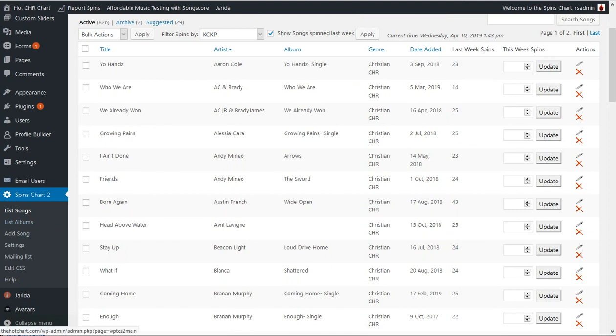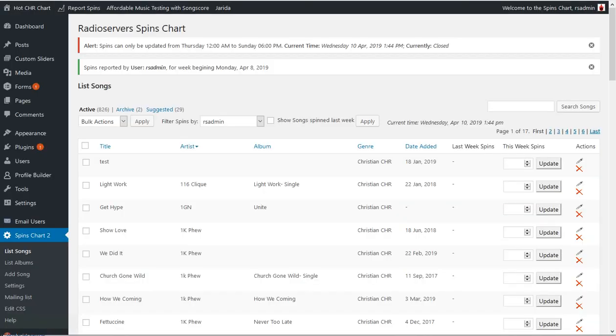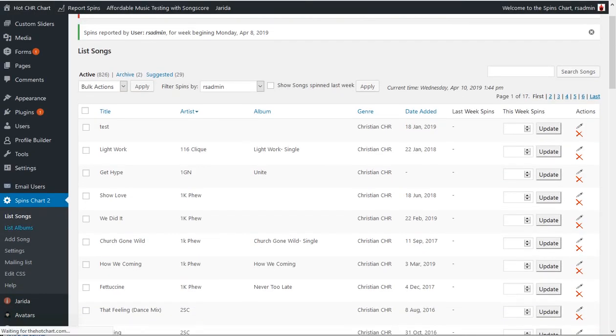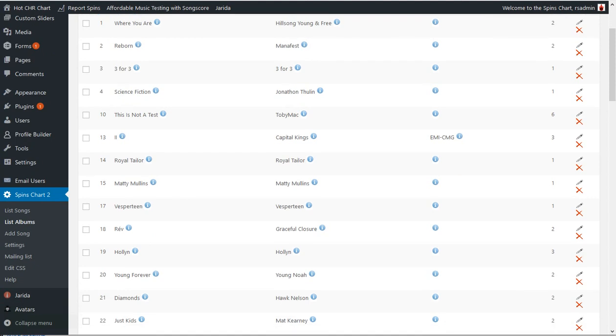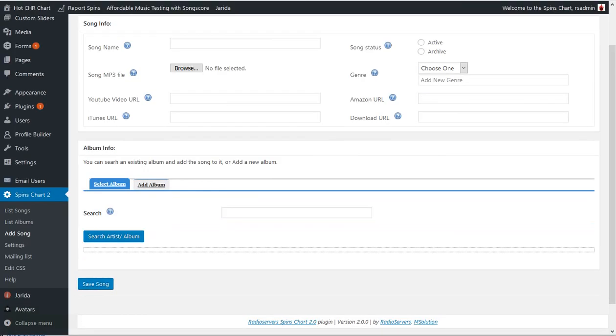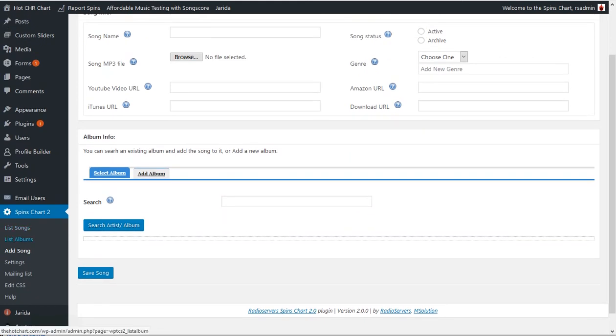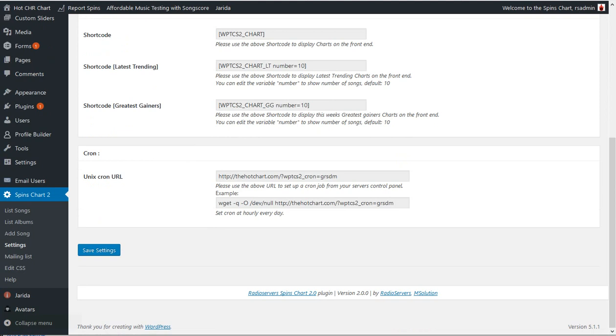For the admin side, it's much like the plugin that we have for manual charts. You can list all the songs in your library here. You can list the albums that they come from here and then reuse those later to save you some time. You can add a new song here. It's exactly the same as our other chart. You can change your settings right here and do all that fun stuff.